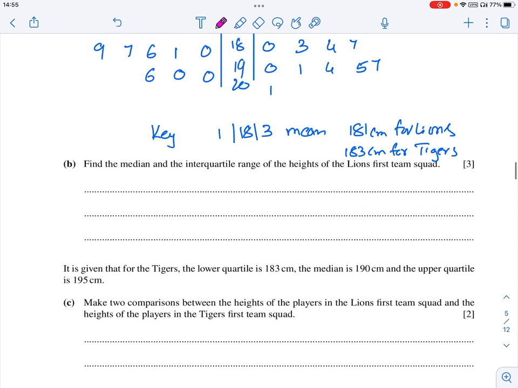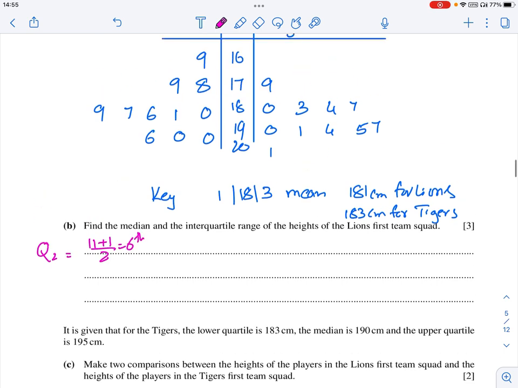So 11 is an odd number. 11 plus 1 divided by 2, which is nothing but what? Sixth term. Which is the sixth term? 1, 2, 3, 4, 5, 6. Sixth term. So 186. So Q2 equals 186. Now there are totally 11 terms, so the sixth term is Q2.